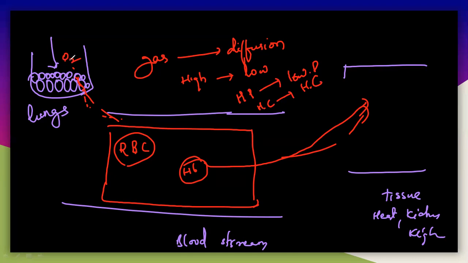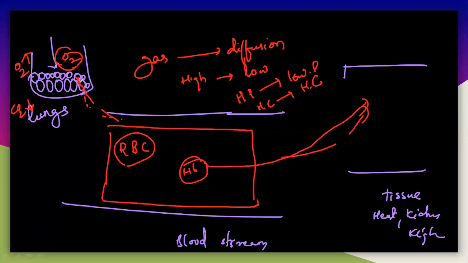So here there is O2, and it must be transported. There is a high concentration of O2 in the lungs. There is no CO2 here, the concentration of CO2 is very low. Only O2 is there because of the breathing, the respiration. While we are breathing, we inhale the O2 from the environment.